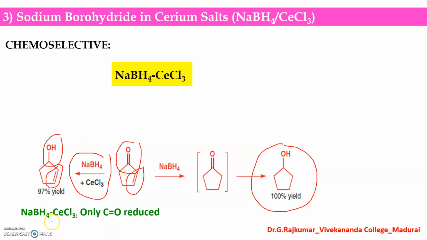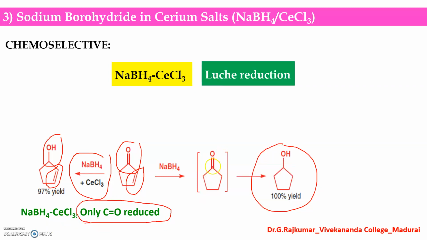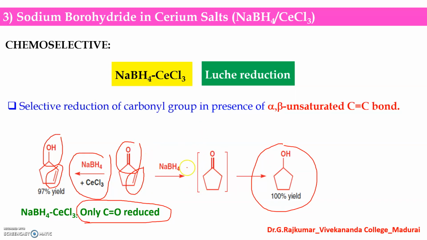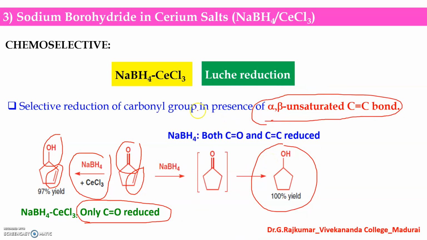So in the presence of sodium borohydride and cerium salts, only the carbonyl group is reduced. This is known as Luche reduction, the selective reduction of the carbonyl group in the presence of an alpha beta unsaturated carbon-carbon double bond. This is chemoselective. And with sodium borohydride alone, both the carbonyl group and carbon-carbon double bond are reduced.